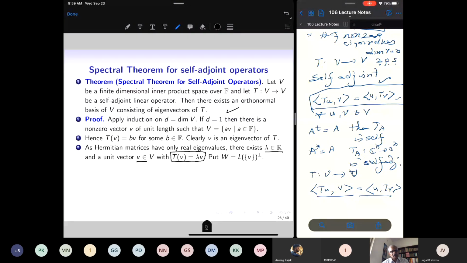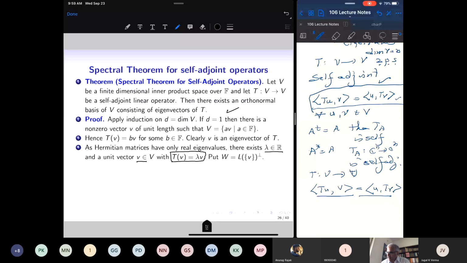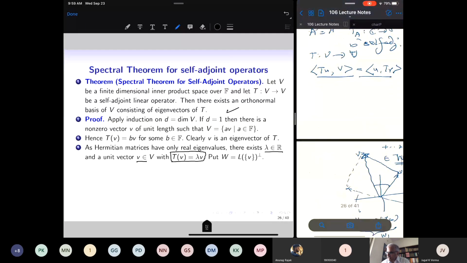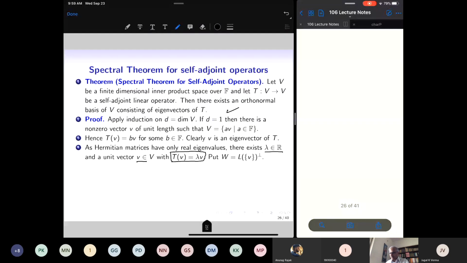So I pick that eigenvalue and corresponding eigenvector, so that Tv equals lambda v. So I have one vector to begin with, but I want to now extend this single unit vector to an orthonormal basis of V. Okay. And we want to apply induction. So by induction, whenever I have a linear operator acting on an inner product space of smaller dimension than D, then the theorem says that we have an orthonormal basis of eigenvectors. That is the induction hypothesis.